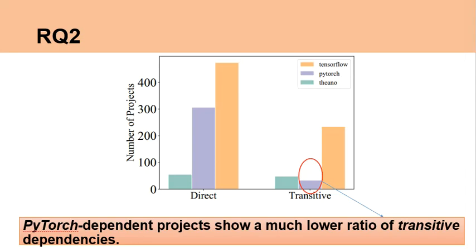This figure shows the distribution of the direct and transitive dependencies of projects that depend on TensorFlow, PyTorch, and Theano. We can find that all deep learning projects have a higher proportion of direct dependencies than transitive dependencies, while PyTorch-dependent projects show a much lower ratio of transitive dependencies compared to TensorFlow and Theano-dependent projects.